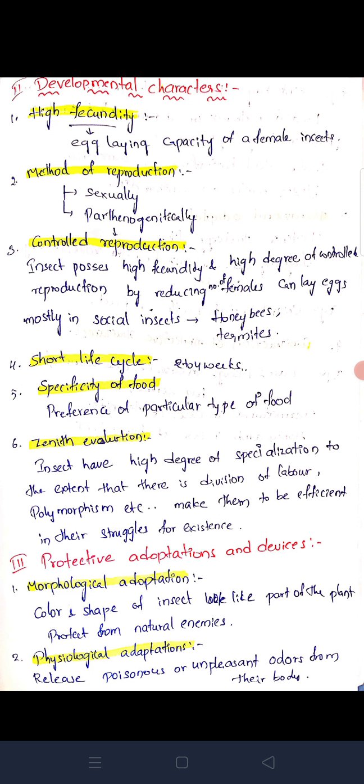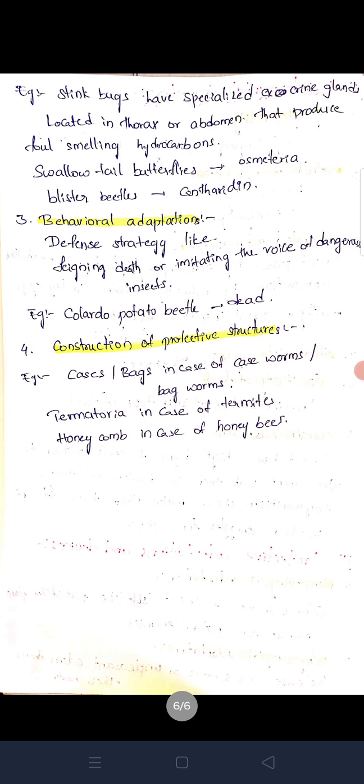Physiological adaptation. Some insects release a poisonous or unpleasant odor from their body or possess warning coloration by imitating certain distasteful insects. For example, the stink bug has a specialized exocrine gland located in the thorax or abdomen, producing foul-smelling hydrocarbons. Another one is the larva of swallowtail butterflies.